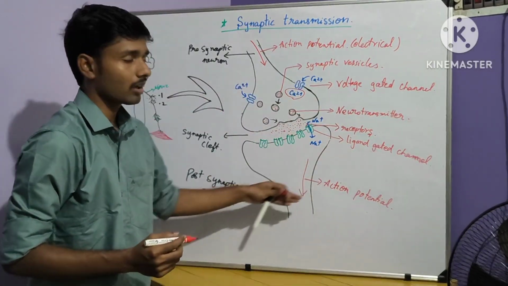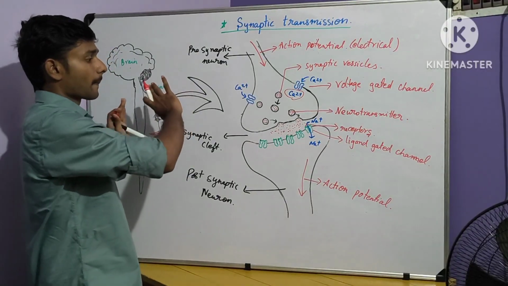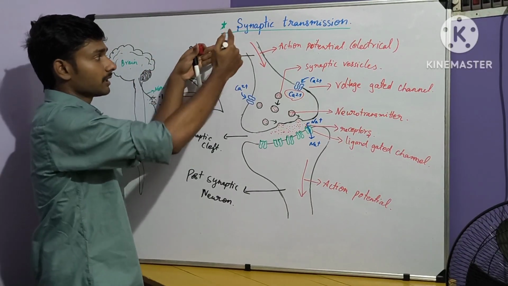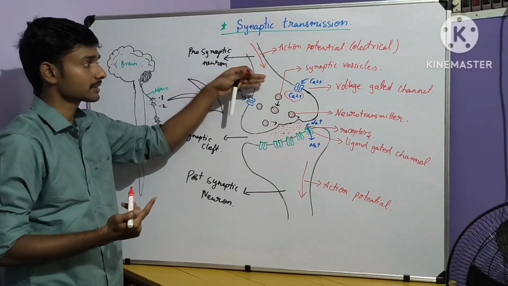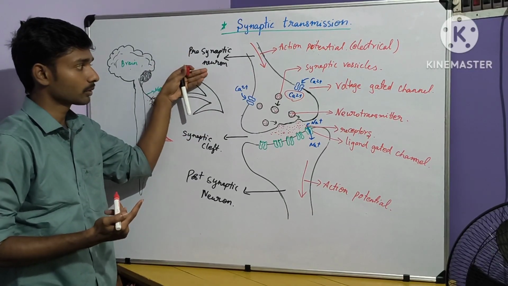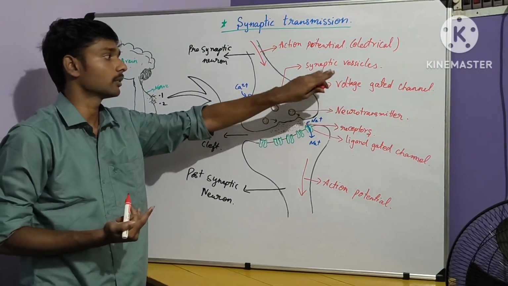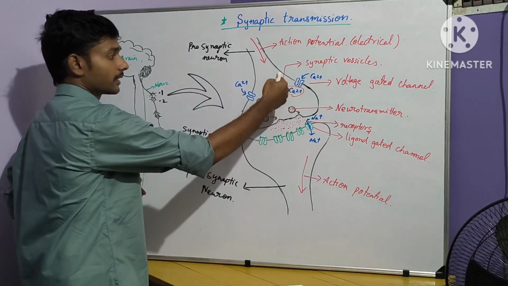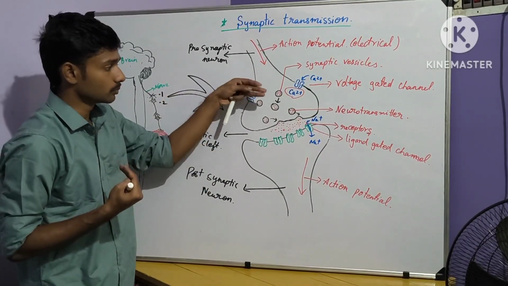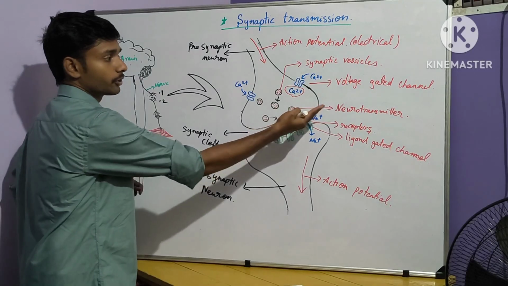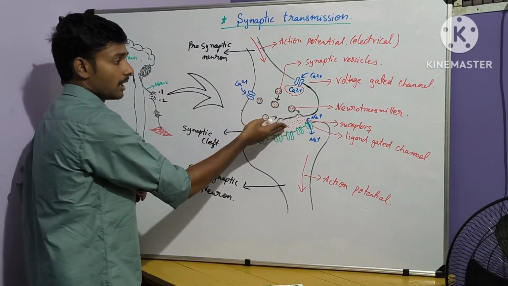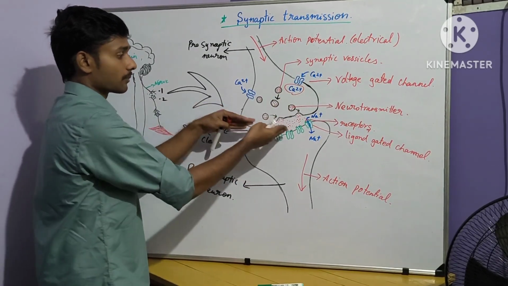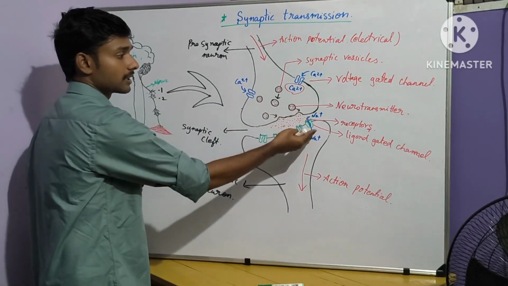So this is the overall thing. Firstly, the action potential from the presynaptic neuron reaches the end of this presynaptic neuron. Due to this, the voltage gated channel opens, then calcium ions come inside. It stimulates the vesicles to move towards the membrane. These vesicles have neurotransmitters, and they are released. They attach with the receptors.